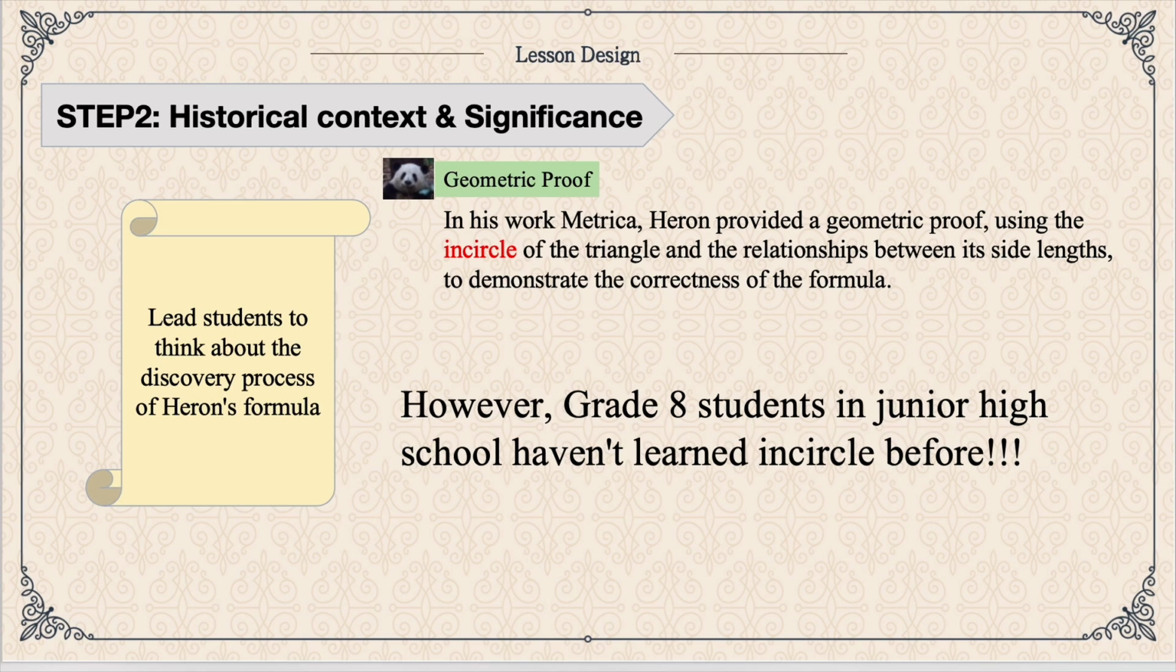The last one in part 2 is a geometric proof. In his work Metrica, Heron provided a geometric proof using the circle of the triangle and the relationships between its side lengths to demonstrate the correctness of the formula. However, grade 8 students in junior high school haven't learned circles before, so students can choose to learn about it after school.